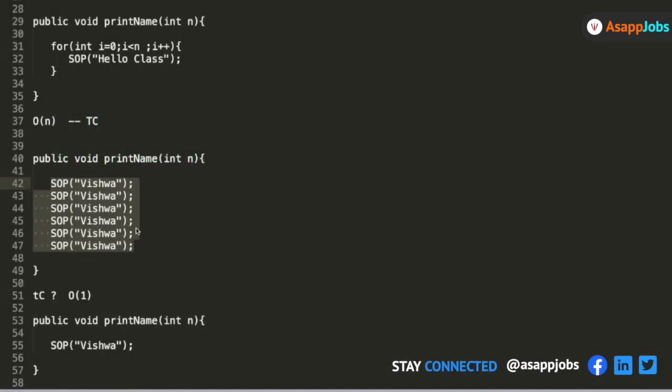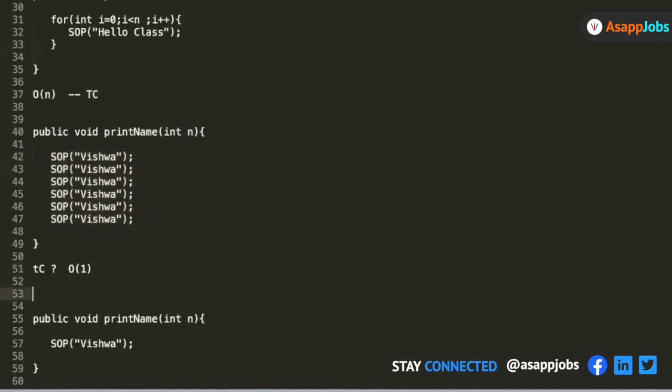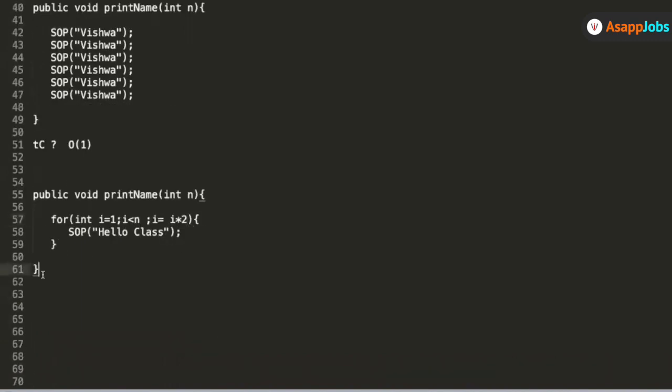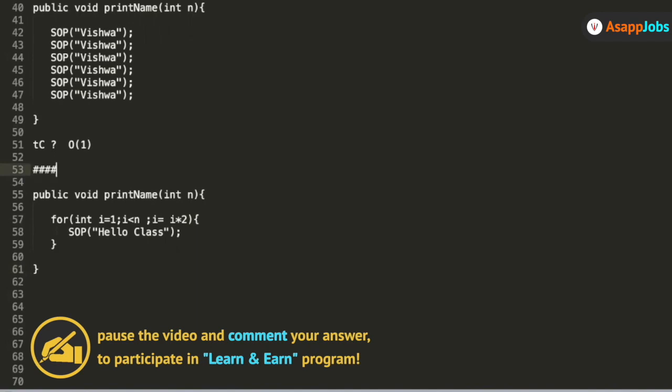Now let's take another example. In this, I just copy this. Okay, and what I do is that, can you tell me what will be the time complexity of this now?